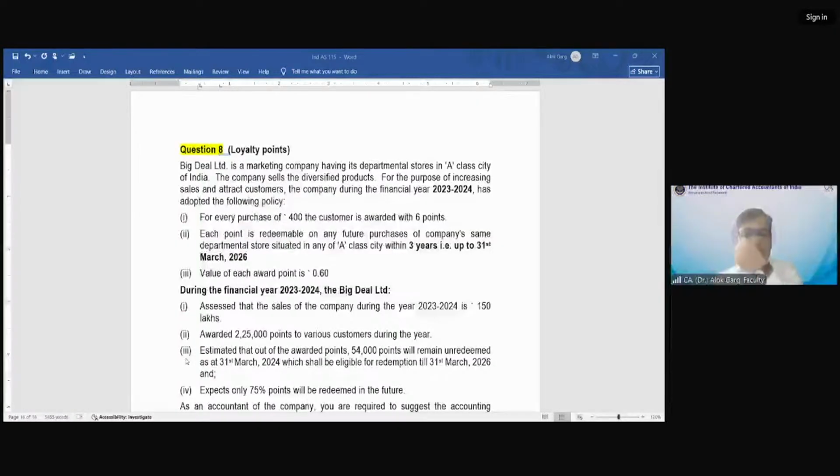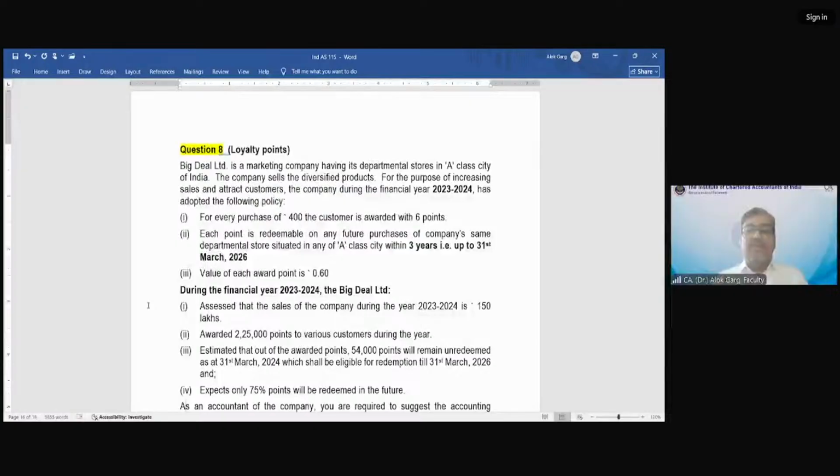So the total reward points are 2,25,000, right? How will you calculate this? 150 lakh divided by 400, multiplied by 6. This will give you the total number of reward points: points earned on 150 lakh at the rate of 6 points on every 400. This gives you 2,25,000 reward points, which is also given in the question: awarded 2,25,000 points to various customers during the year.